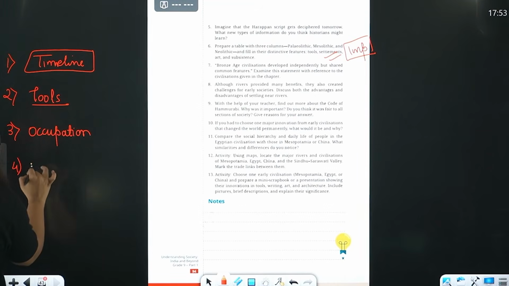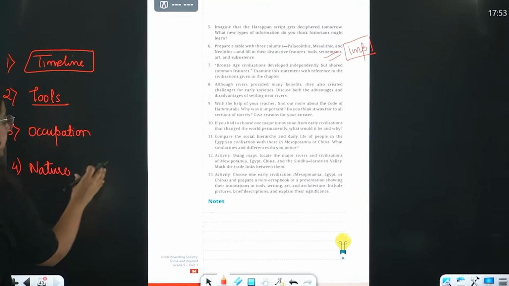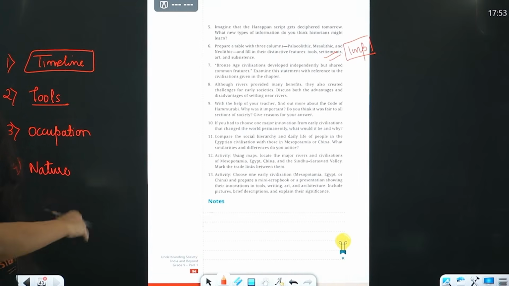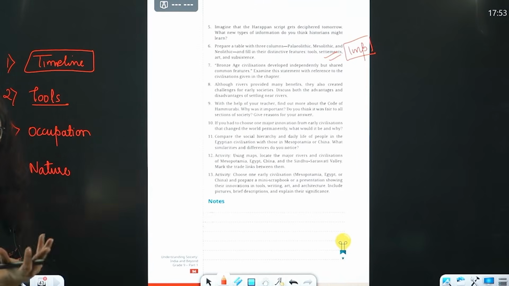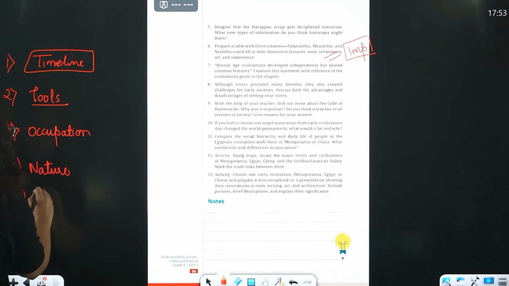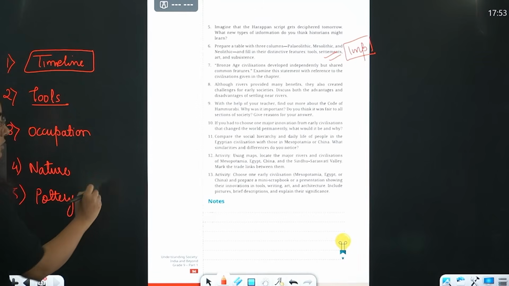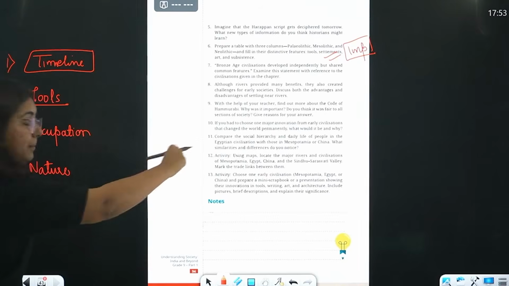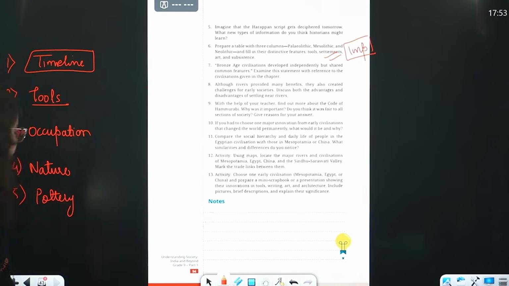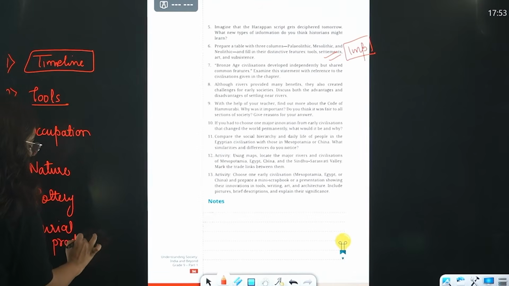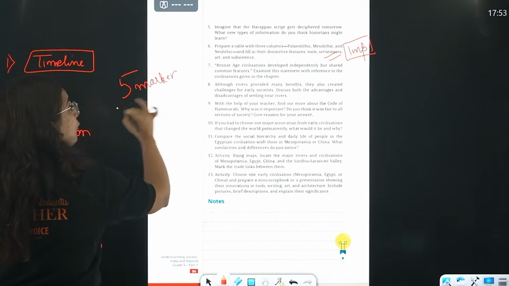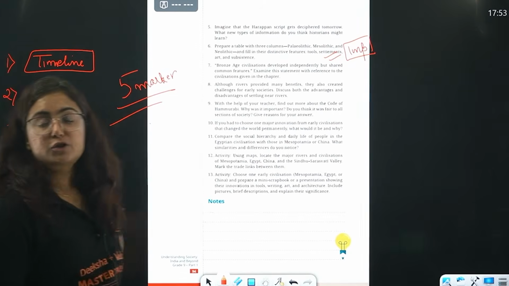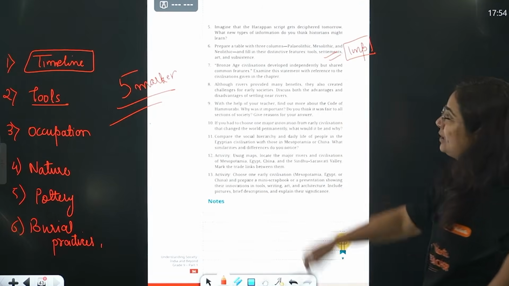Then tell the nature of the society. They were wanderers, gatherers moving from one place to another, nomadic. However, by the Neolithic period, they started settling down, right? You can tell about pottery, that no pottery was found in the Paleolithic and Mesolithic age. However, pottery has been found in the Neolithic age. You can talk about burial practices. See how the points are coming one after another, right? So yes, this is going to be a 5-marker question in your exam for sure, beta.